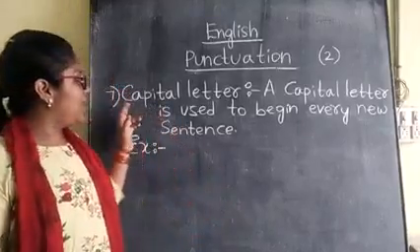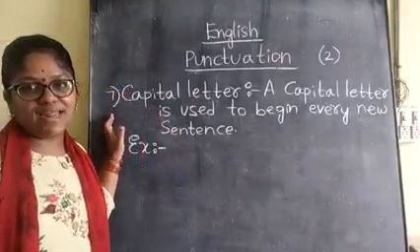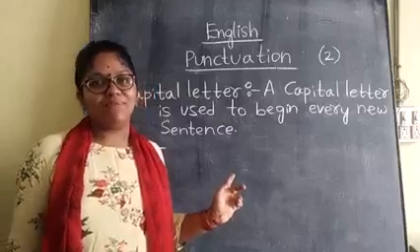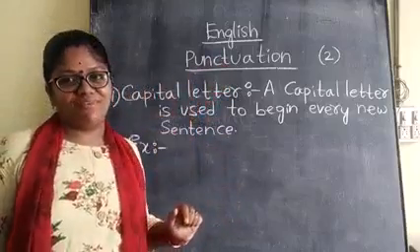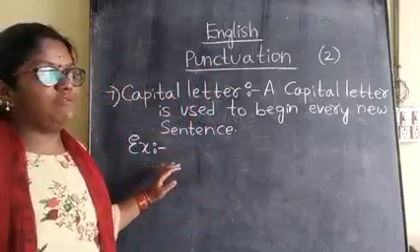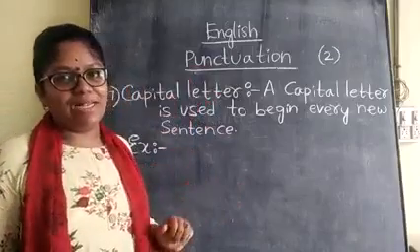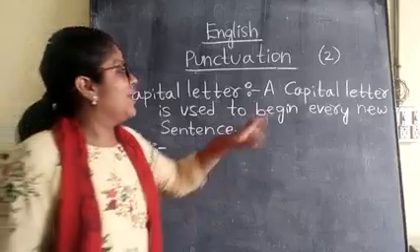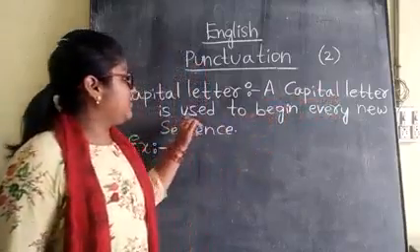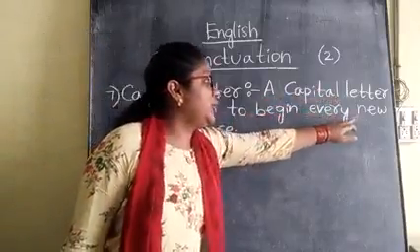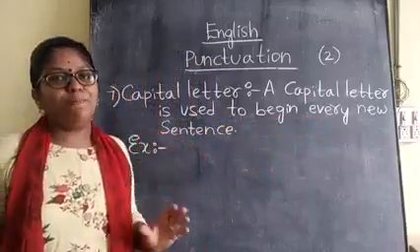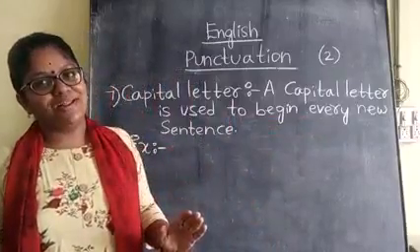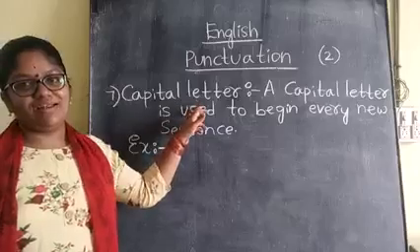In the punctuation marks we are writing now the seventh side heading, that is capital letter, children. Yes, it also comes under the punctuation, children. So first of all we will know the meaning of the capital letters, where you should write them and why. A capital letter is used to begin every new sentence. To begin a new sentence, the starting letter should be written in capitals, children.